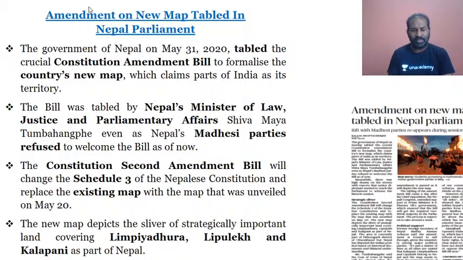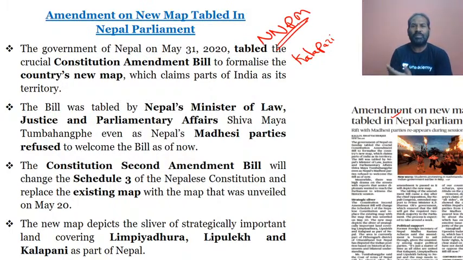And we will look into the other news, that is the amendment on the new map in the Nepal Parliament. This news has been around for almost a fortnight, and we have seen that there is an issue in regards to the land boundary dispute between India and Nepal. The main bone of contention is, or was, Kalapani, and because of this another two areas have also come into existence, and then Nepal has come up with its new political map.